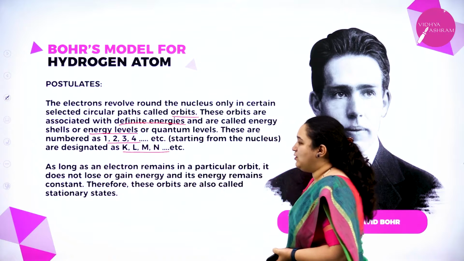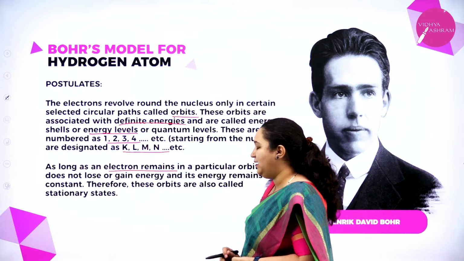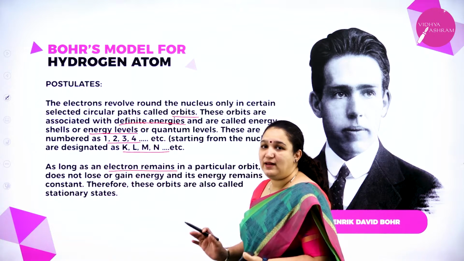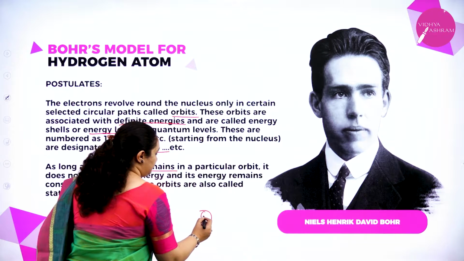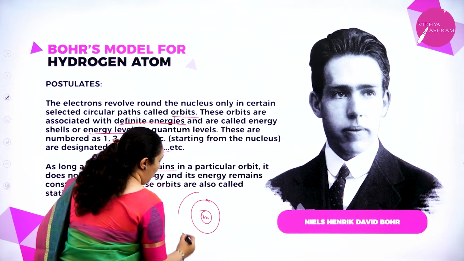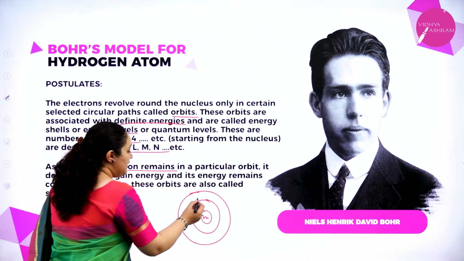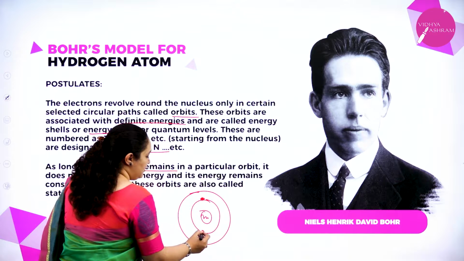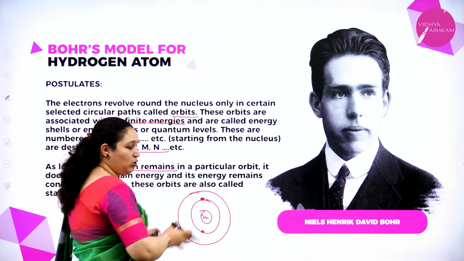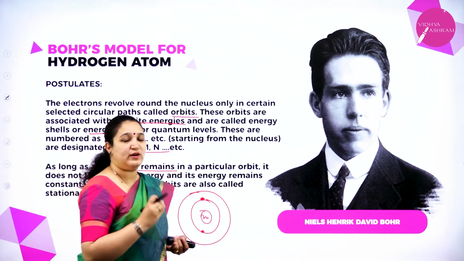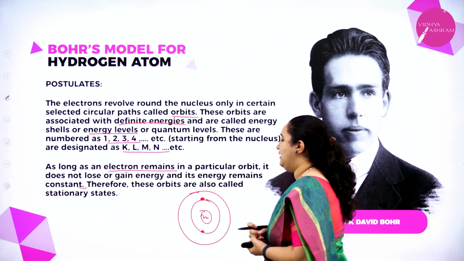The second postulate is, as long as the electron remains in a particular orbit, it does not lose or gain energy. I told you this is the nucleus, and if these are the orbits in which the electrons are revolving around the nucleus, this electron which belongs to this particular orbit, as long as it is in its own orbit, will not lose or gain any energy.